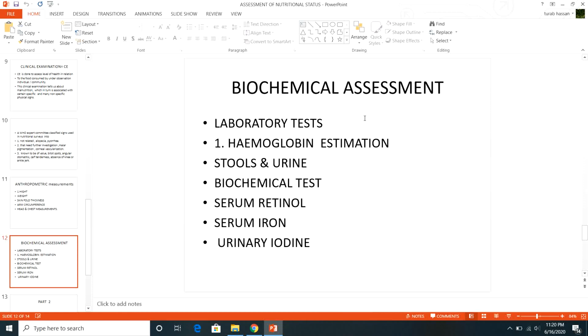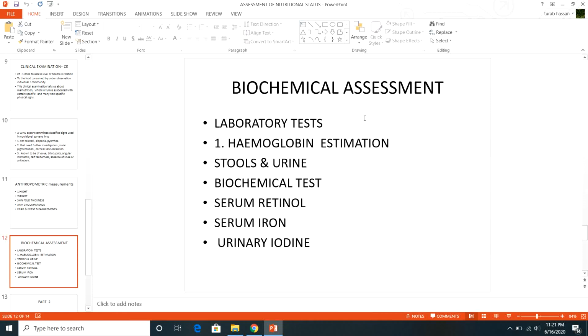Now you have to classify this anemia, or when the hemoglobin percentage is low, then the patient falls in which category. Again, I have told you about the cutoff points, and you are supposed to study what should be the average hemoglobin concentration of an adult male, of an adult female, and at which level you will label the person as suffering from anemia. I have mentioned all in my previous lecture.